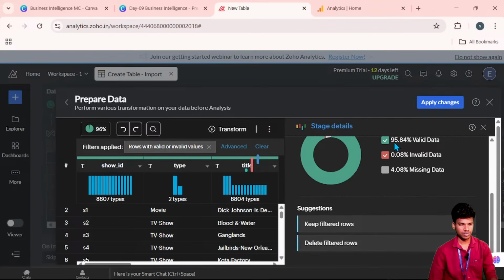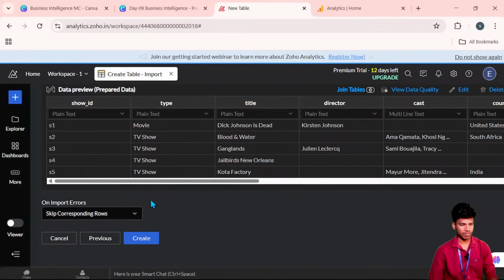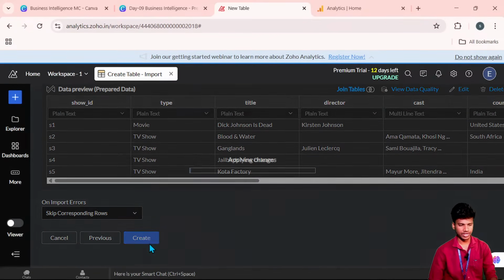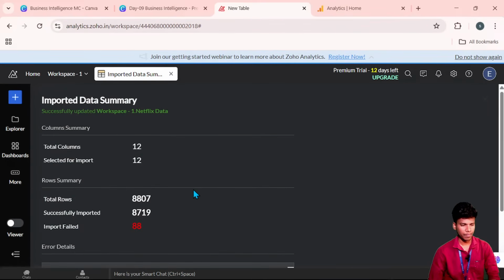Now I apply this one. So here it is going to upload our data. So now I'm going to create. So apply every change in this particular data.